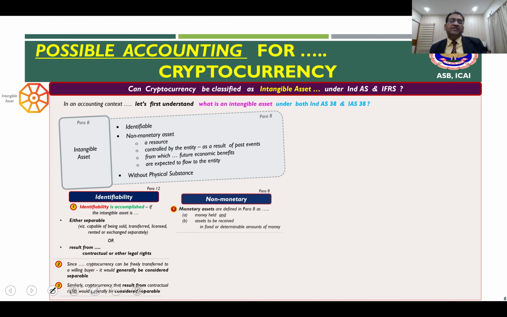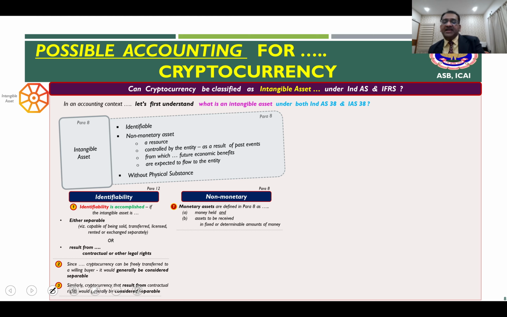Now, what about non-monetary? Non-monetary is again explained in an indirect way in paragraph 8 of these two standards. Rather than defining non-monetary, they are defining what is monetary. So in paragraph 8, monetary assets are defined as money held, that is the cash which you have, or assets to be received in a fixed or determinable amount of money.